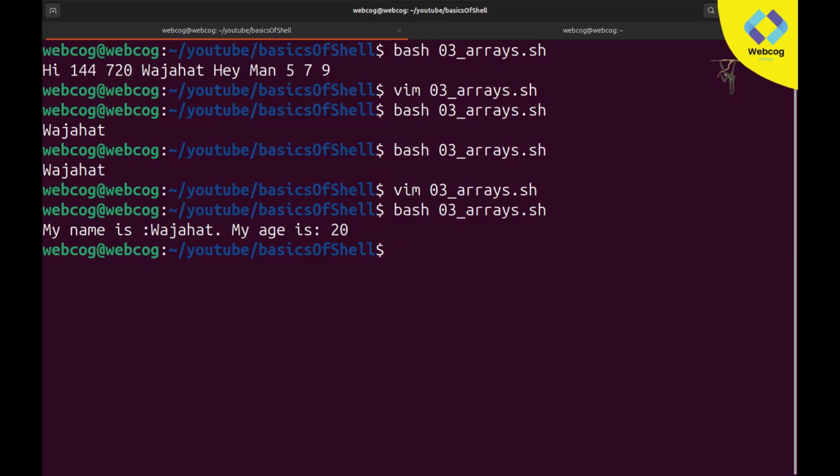If you are a programmer or developer, and if you are familiar with any programming language like JavaScript or Python, in JavaScript you learn this thing by the name of objects. If you are a JavaScript developer, good, but if you are not, it's not any big deal. So that's it for key pair values. Let's move on to the next thing. The next thing we have is our string operations.